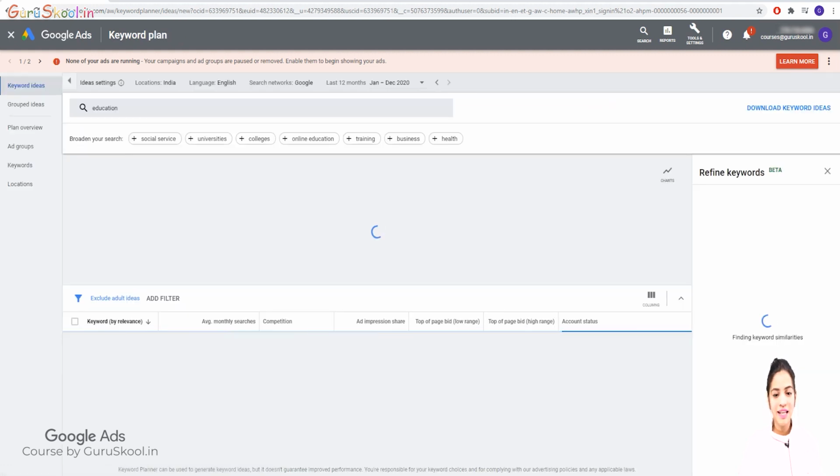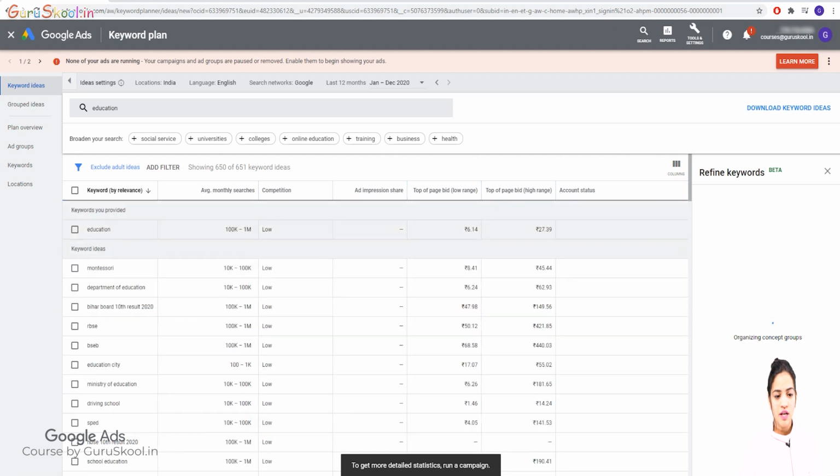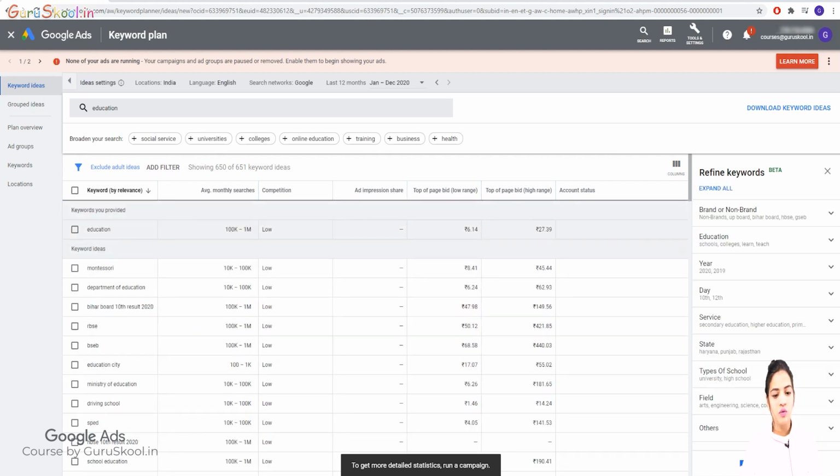Once I get the result, look at this. For education, the competition is low, really low. It costs only 6 rupees 14 paise for one click, and the highest is 27 rupees. Do you see this? Even this one, which has low competition, is still going up to 27 rupees.